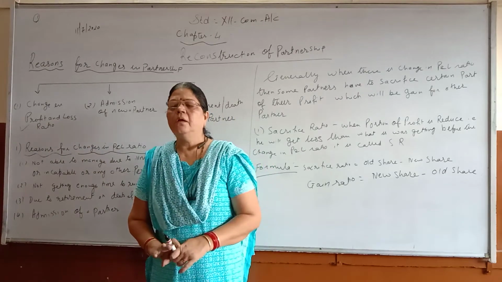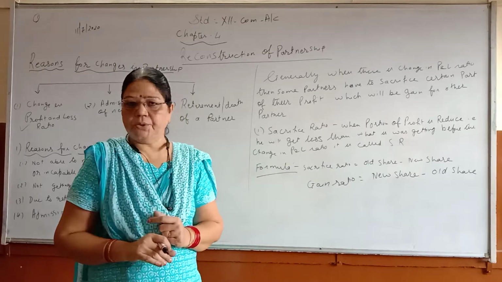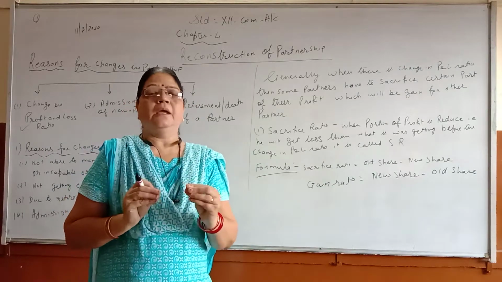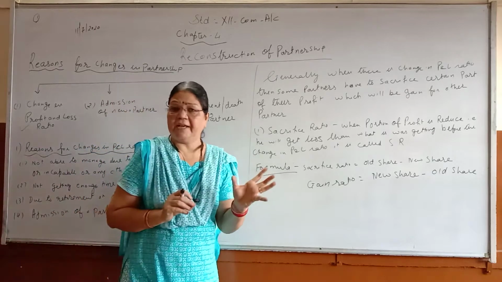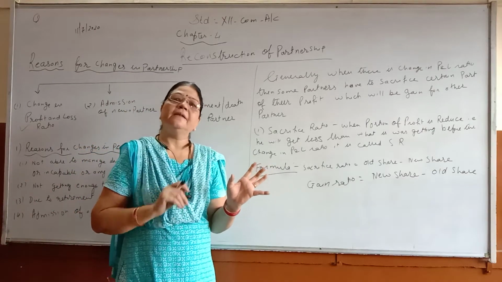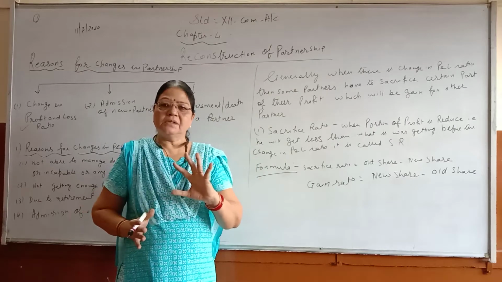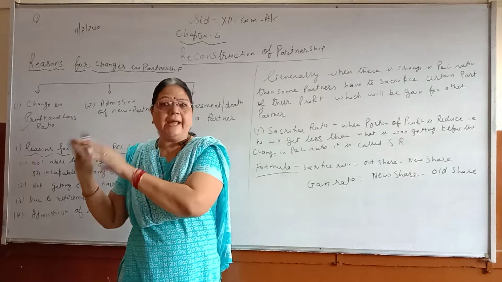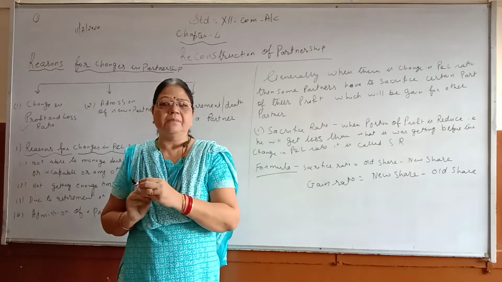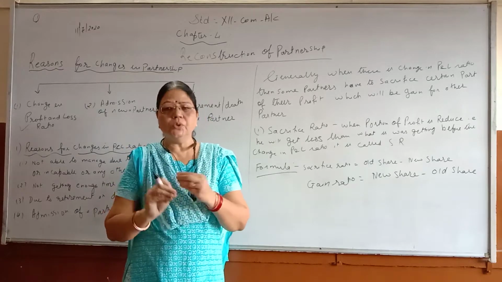Now children, when there is a change in profit and loss ratio, there will be some partners who have to sacrifice, and there will be other partners who will gain. So some are the losers and some will be the gainers. They will gain something, they will earn more, but there will be some persons who have to lose something.